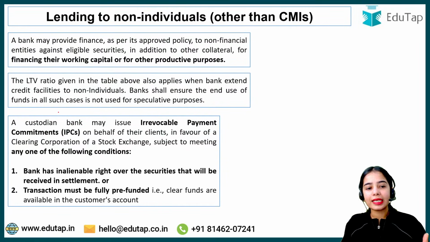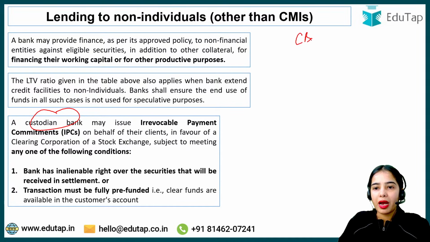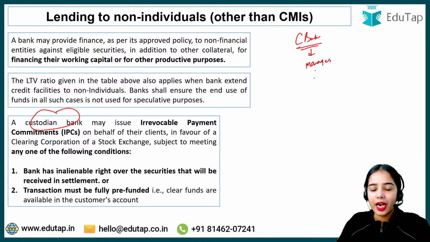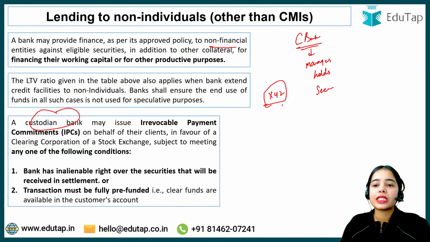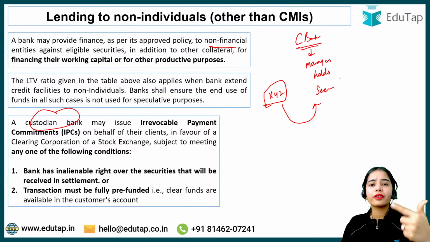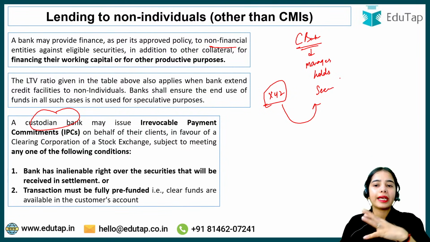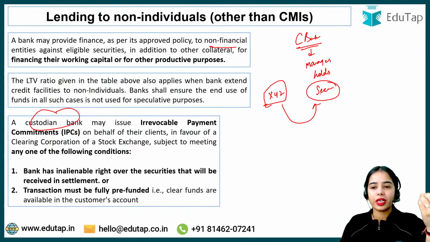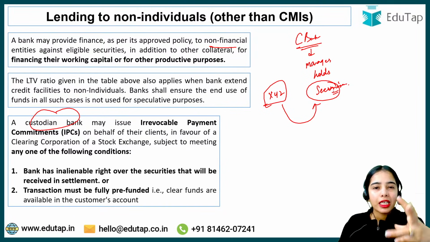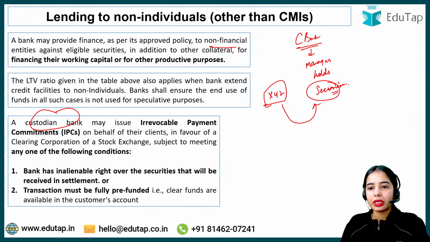So first of all, what is a custodian bank? A custodian bank is a bank that manages and holds the securities. Let's say a company, a non-financial entity XYZ, is investing in different securities. It is investing in mutual funds, ETFs, debt securities, shares, debentures and such. So if this entity is investing in different securities, then to manage the securities, to hold the securities, as well as to provide